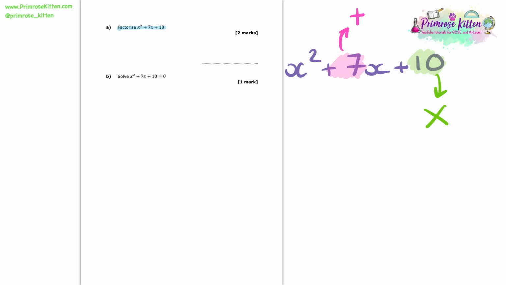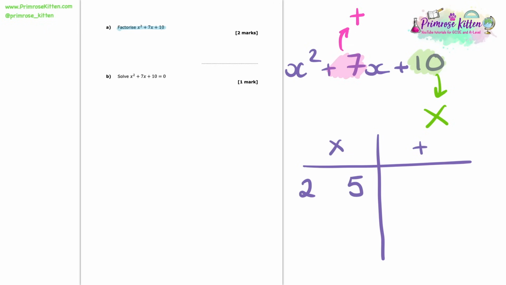So we need to find two numbers here that are going to multiply together to give us 10 and add together to give us 7. I like to knock up a little easy table here just in case it takes me a while. My first instinct here is 2 times 5 will give me 10. Now if I add those together, I get 7. Well, I don't have to do any more. I've already hit the jackpot, which was quite lucky. It's not always the case, but if you don't get it first time, just keep writing different combos until you get the right one.